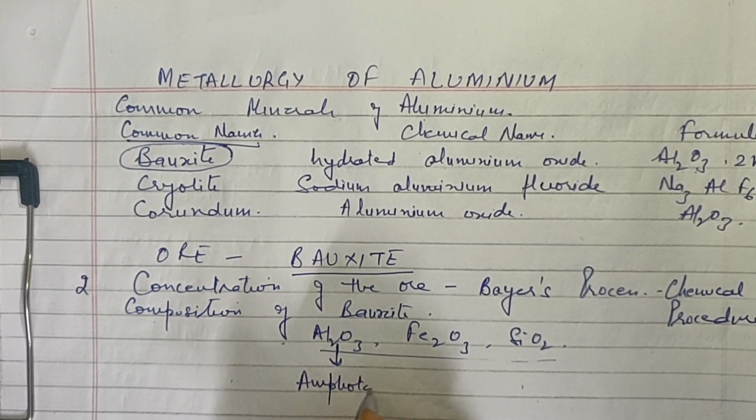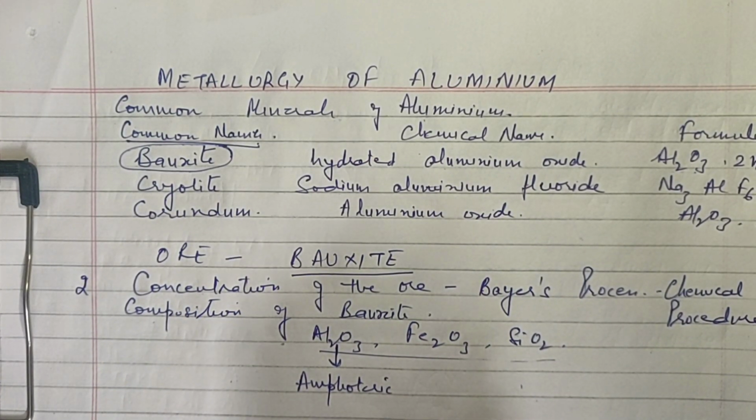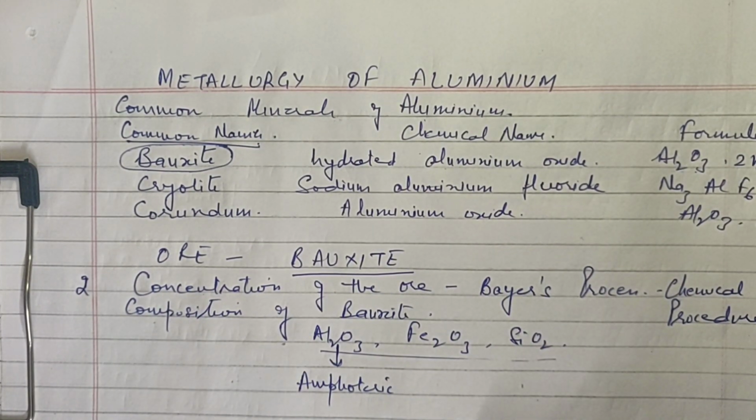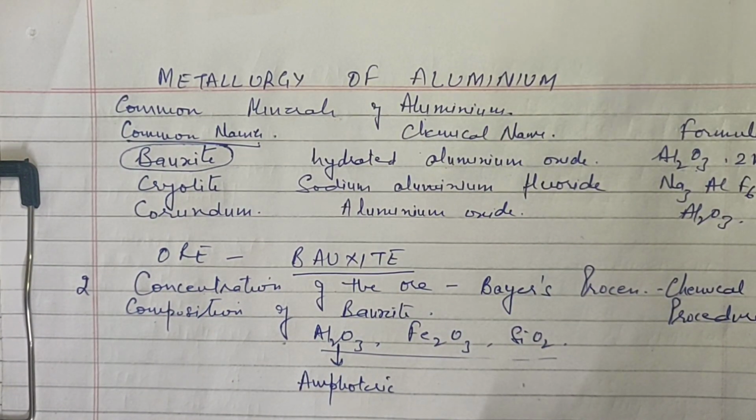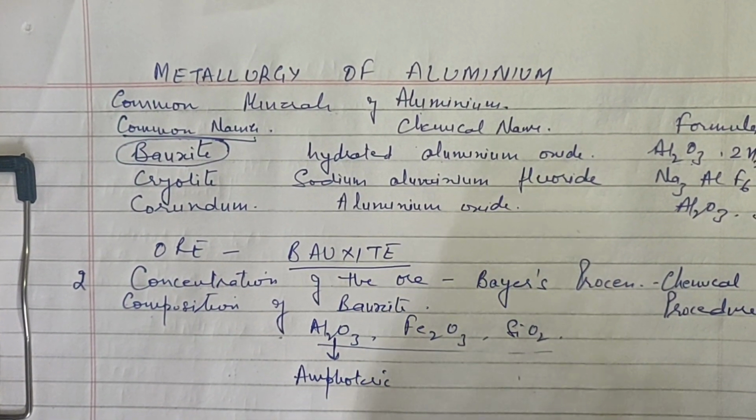What do you mean by amphoteric? The one which can combine with an acid as well as with a base to form salt and water. Alright, so that is why the other two are not amphoteric.